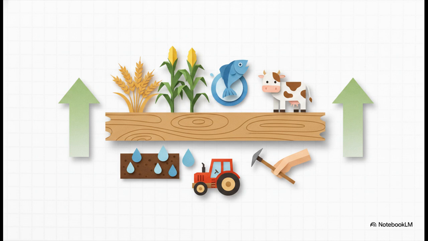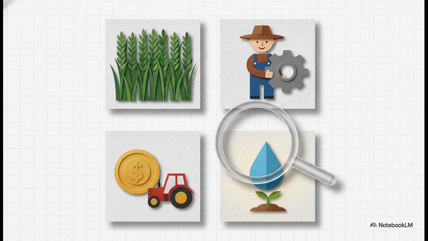But economists actually evaluate this in a couple of different ways. First up, we have partial productivity measures. This is where we measure efficiency by looking at just one input at a time. So, land productivity is your yield per hectare. Labor productivity measures output per worker, which, by the way, usually absolutely skyrockets the second you introduce mechanization.